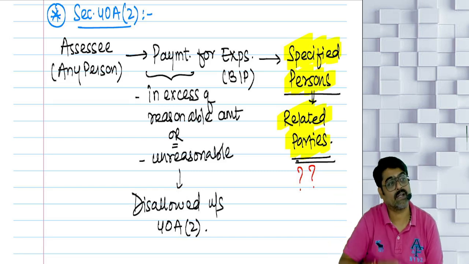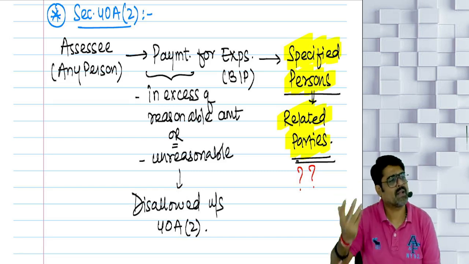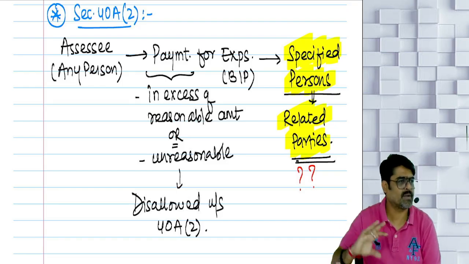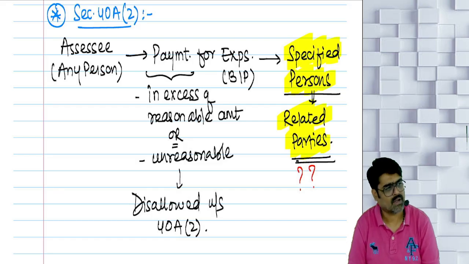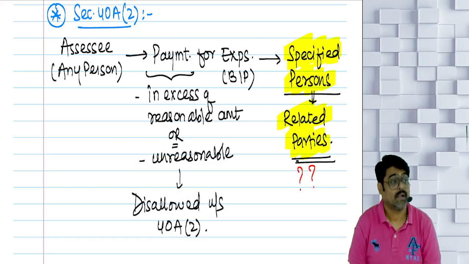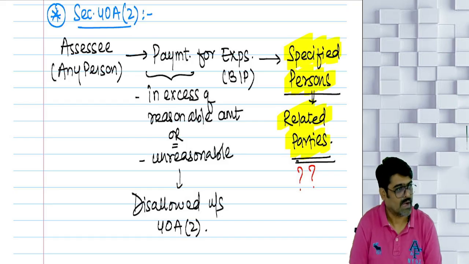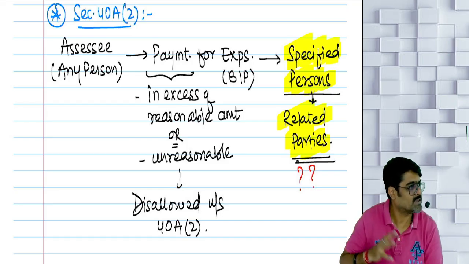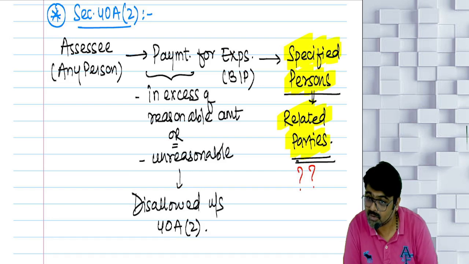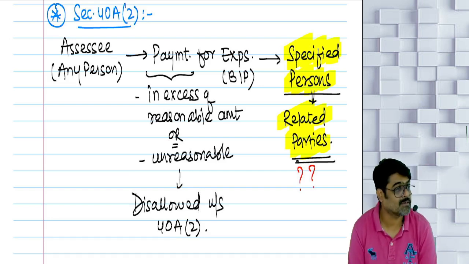To my father, how much rent am I paying? To my brother, say for example, I have taken the property on rent from my brother. So to my brother, how much rent am I paying? 80,000. I will tell my brother that, bro, even you know that the rent of this property should be 30. But how much am I paying? 80. Since you are my brother, I don't have that much love for you. The rent should be 30. Why would I pay 80? But since you are my brother, you can help me to save my taxes.